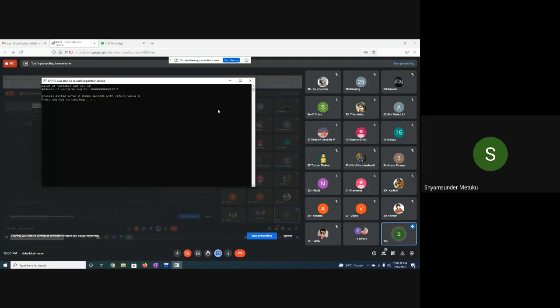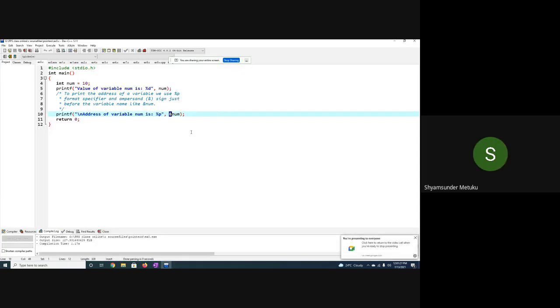But one more thing I wanted to let you know. Can anybody tell about the number displayed there? 62FE1C. It is random, is it not? I have not mentioned anything about the address, which is allocated by the compiler or the operating system in the program. Did I mention 62FE1C anywhere in my program? No, sir. Okay, fine.